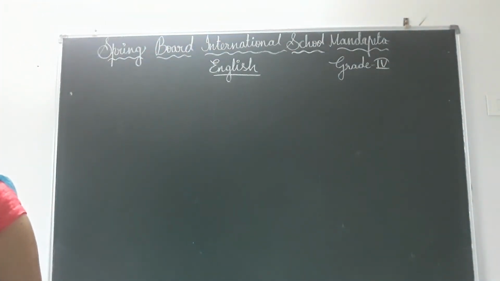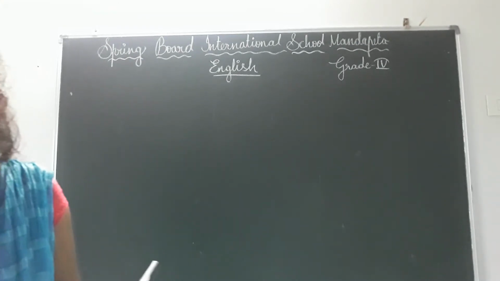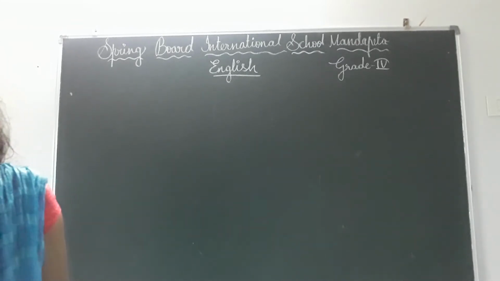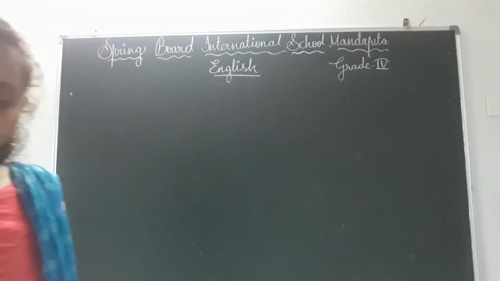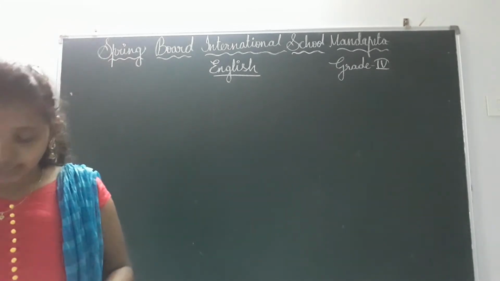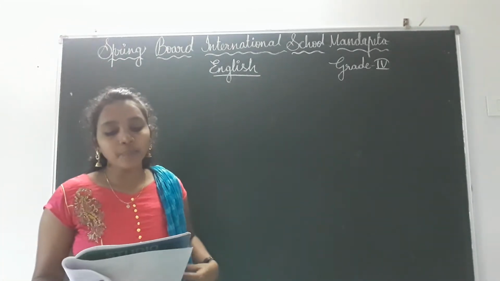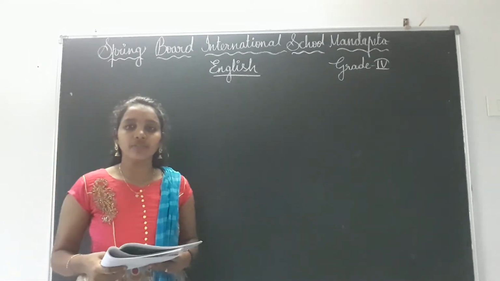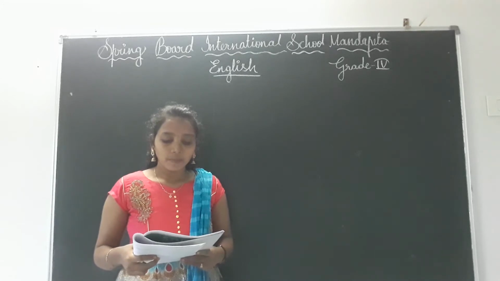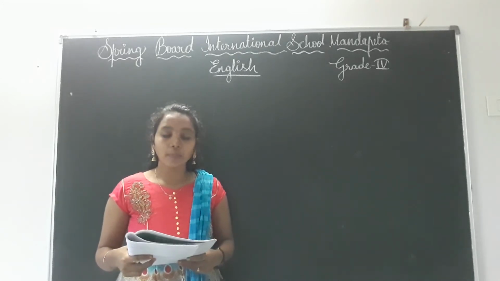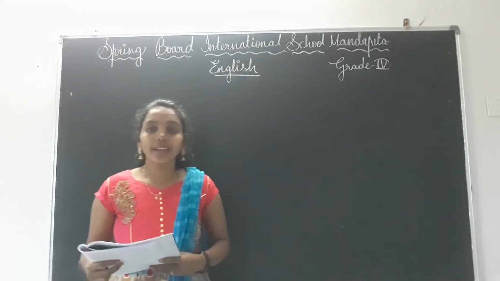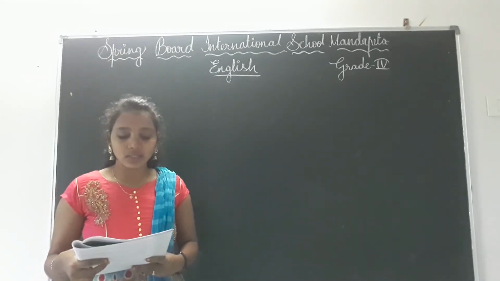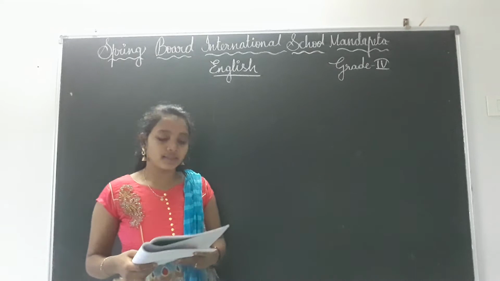Okay, children, now everyone open your studio to page number 38, children. Everyone open it. Okay, page number 38. What is there? See, read the given sentences, tick the possible situation that might follow. That means you have to tick the possible situations that might follow. First, read the sentences, children.